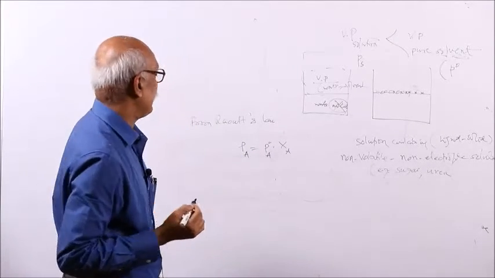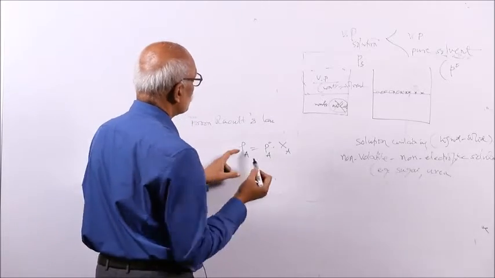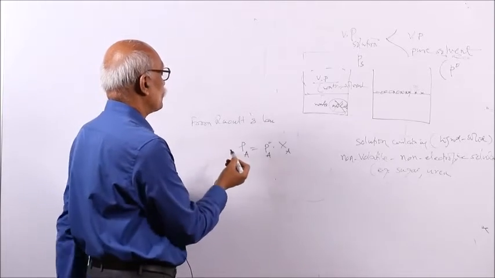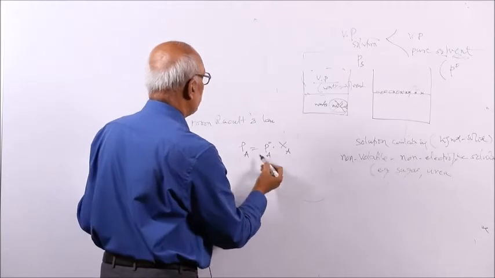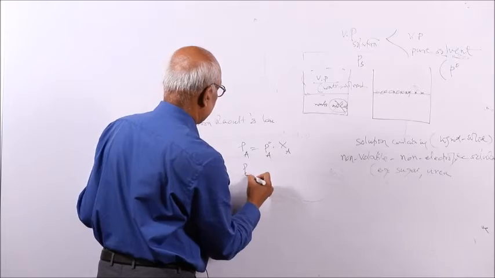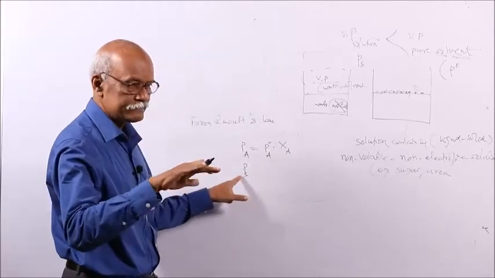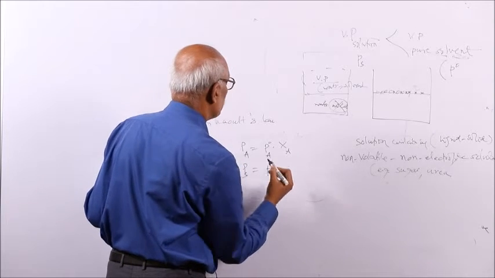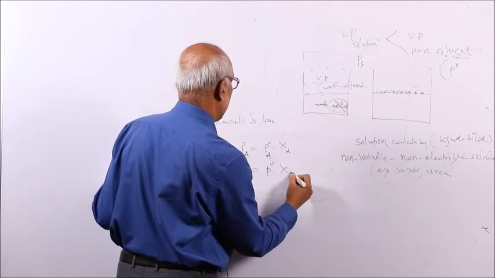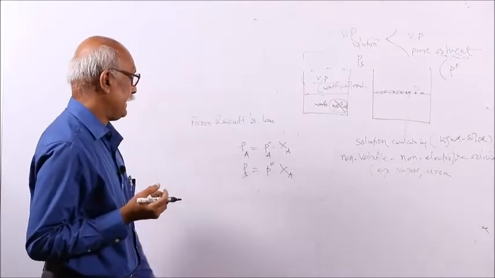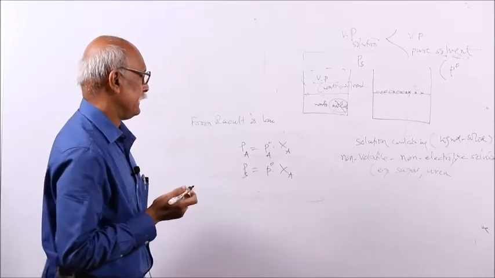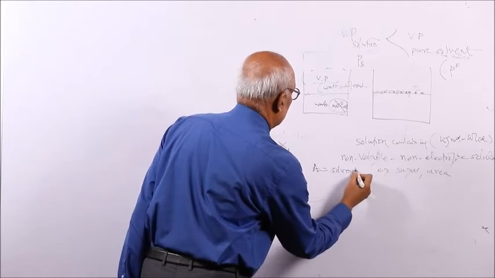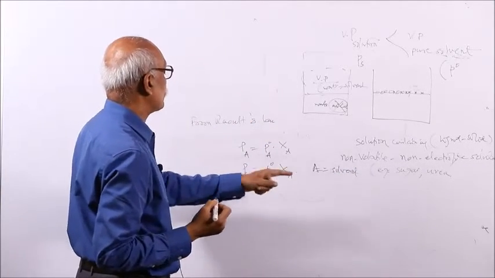So the solution vapor pressure is equal to the solvent vapor pressure, since only the solvent, pure water, is volatile. XA means the mole fraction of component A, the solvent.